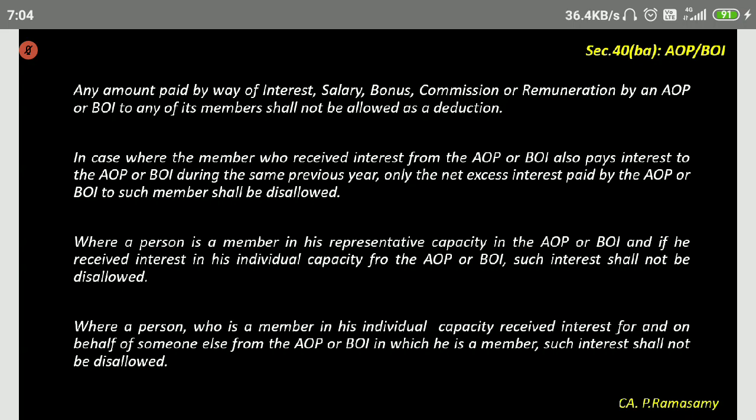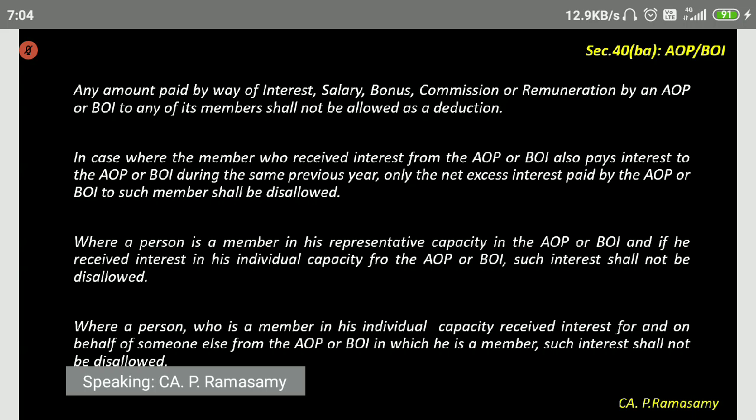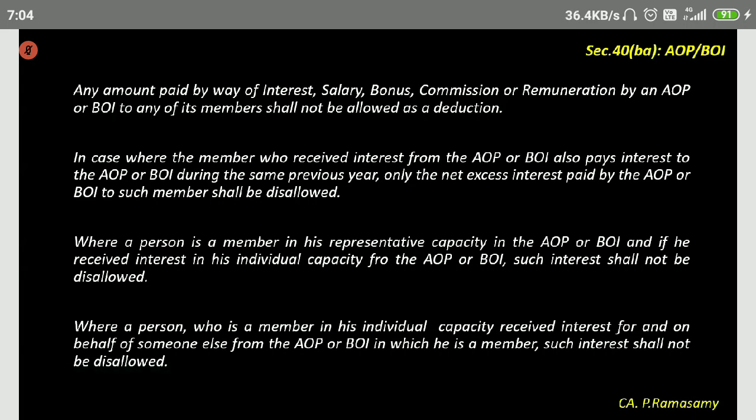And suppose he receives interest in his individual capacity as an individual, such interest shall not be disallowed. This 40BA is not very important. Still, you've understood the basic thing, it's okay, we'll move on.